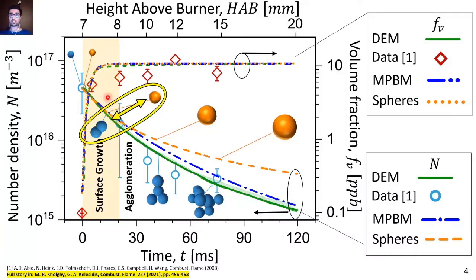In conclusion, we presented a three-equation monodisperse model that accurately predicts important soot characteristics during surface growth, agglomeration, and oxidation.